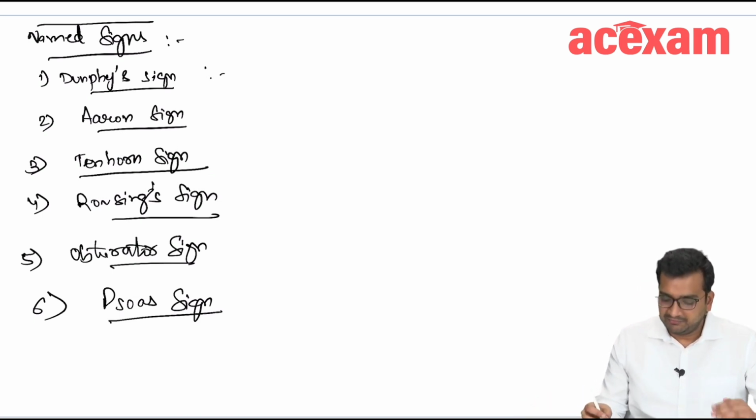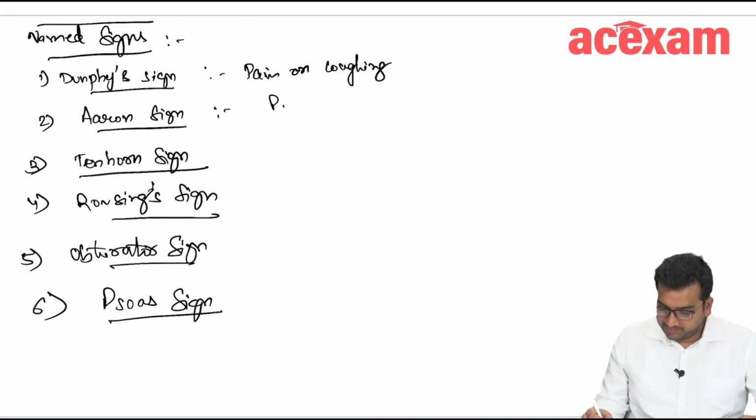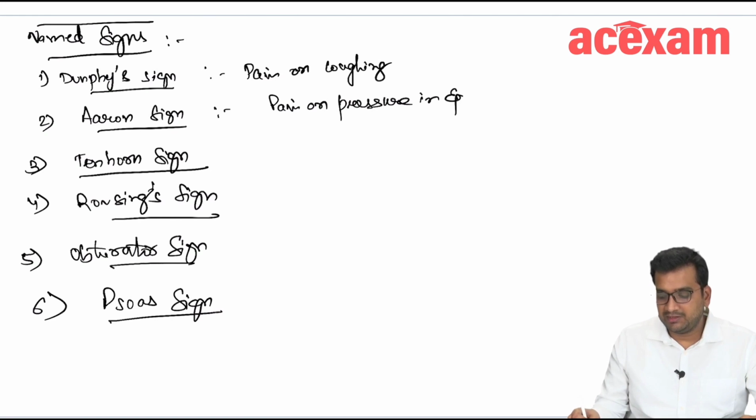So whenever a patient is coughing, pain on coughing is Dunphy's sign. Pain on pressure in epigastrium. Whenever we are giving pressure in epigastrium, at that time if there is pain, it is Aaron sign.